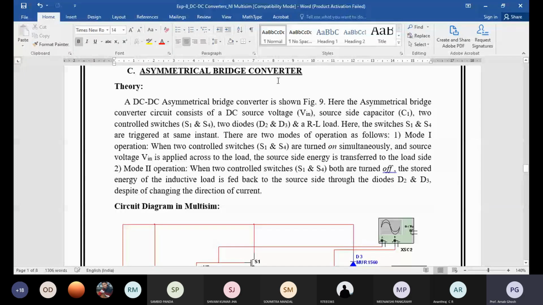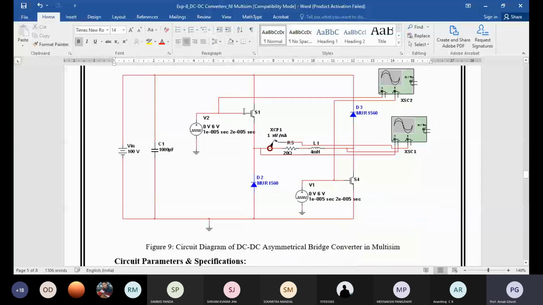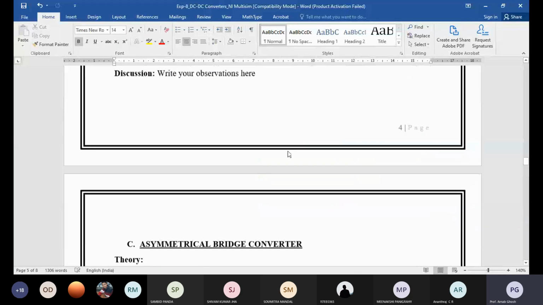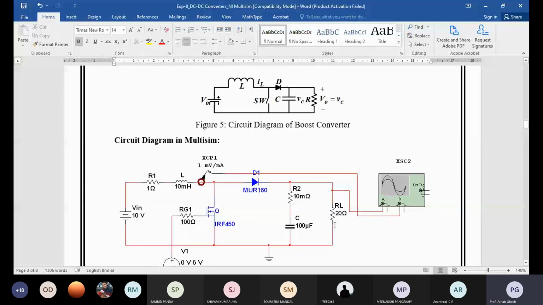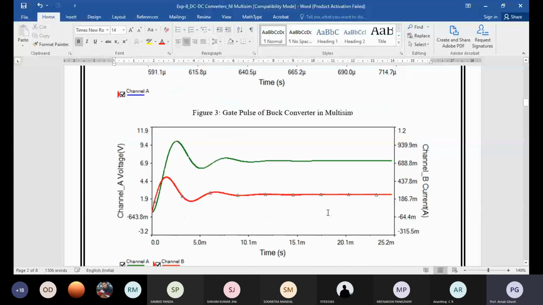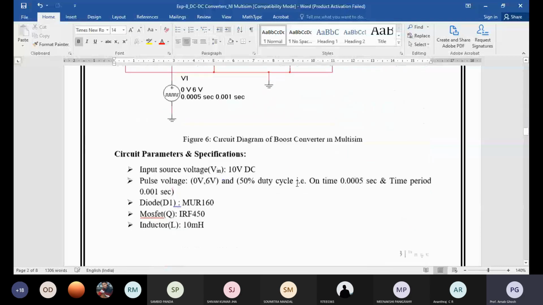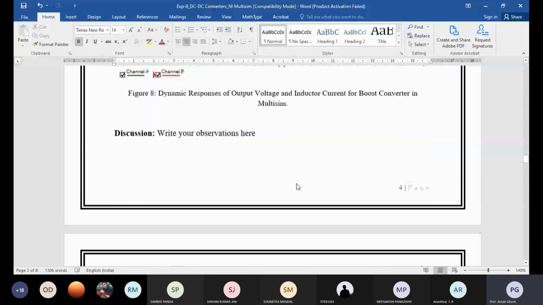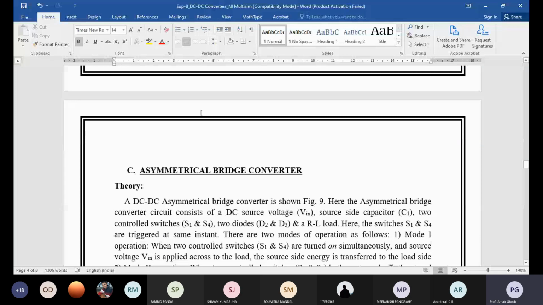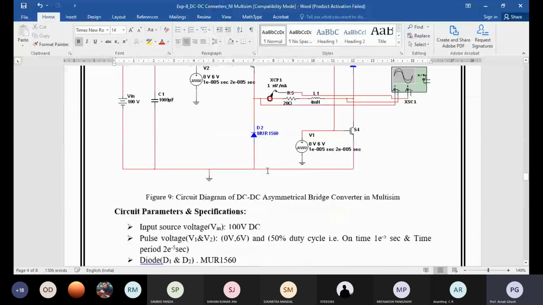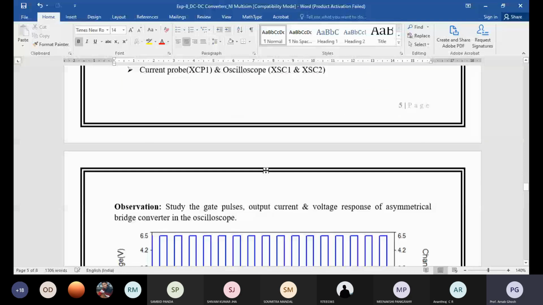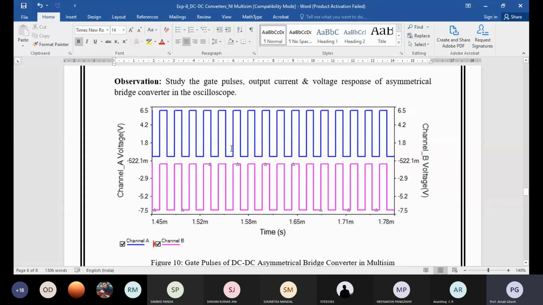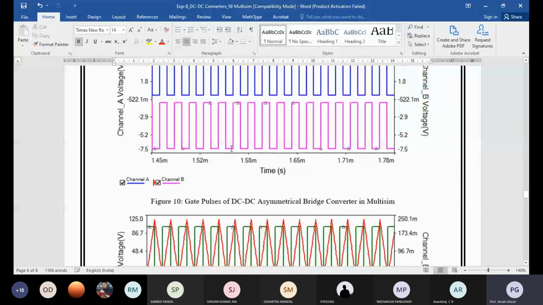Then you are using different types of load. Here I am taking only a resistive load in most cases, but you should do it with different types of load: R load, RL load, RLE load. That is only for guidance. After my class I will share that document. The simulation is done from my side, I have prepared it. Please do not copy and paste. I will share this file so you can also get some guidance from my side.